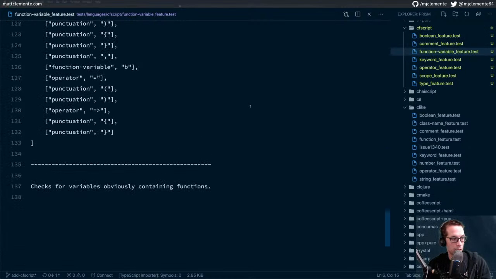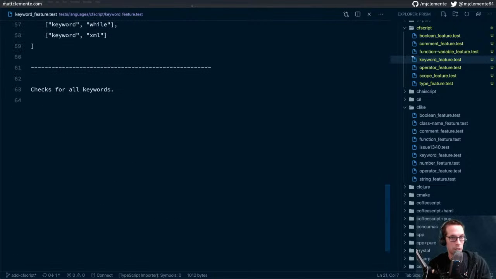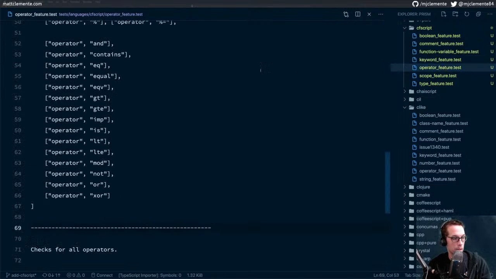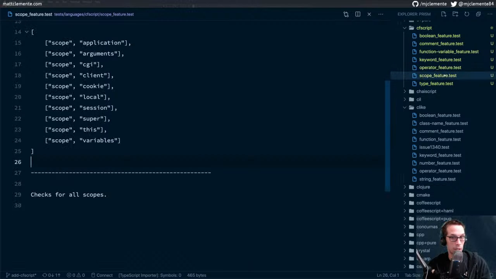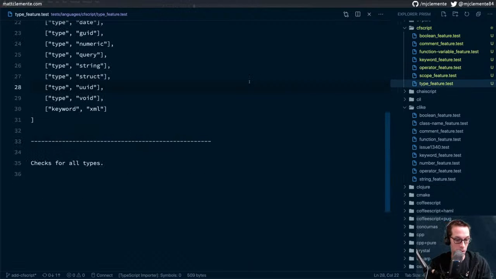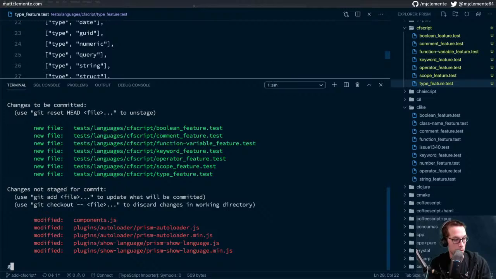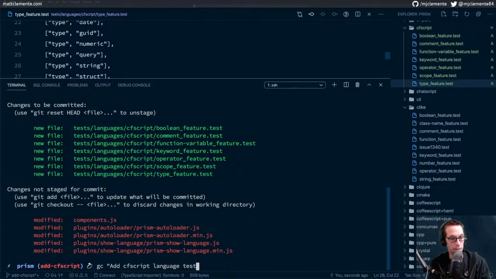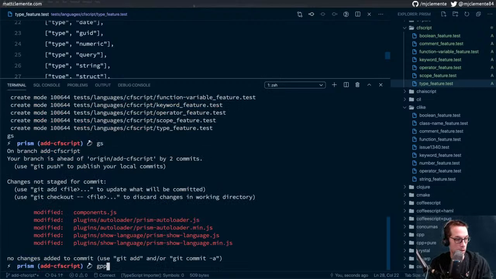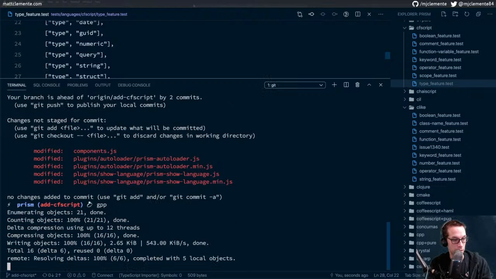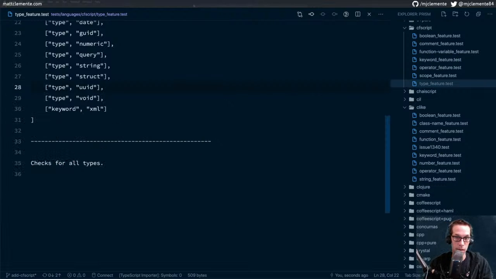Function variables, checks for variables obviously containing functions, checks for all keywords, checks for all operators, checks for all scopes, checks for all types. Okay, git status, git add tests, git status, git commit, add CF script language tests.